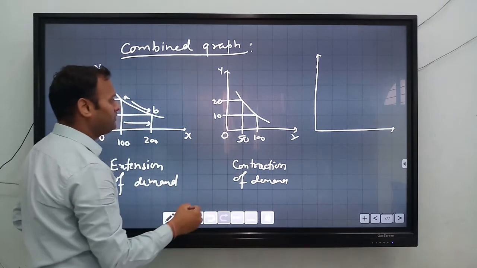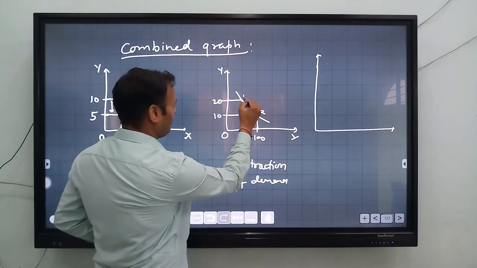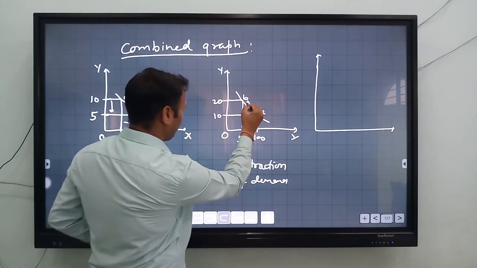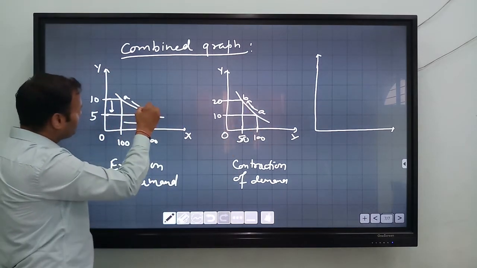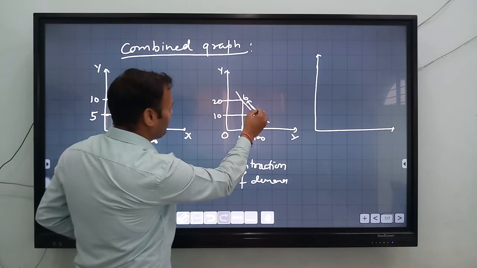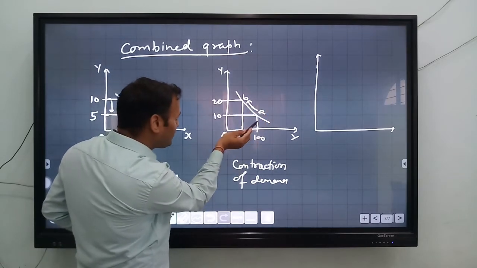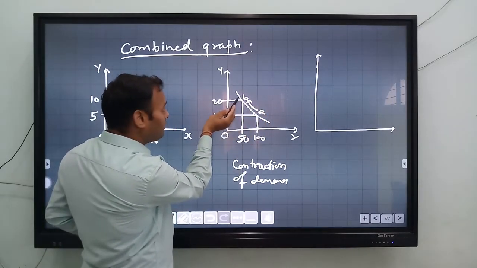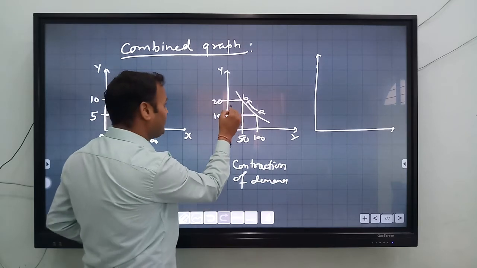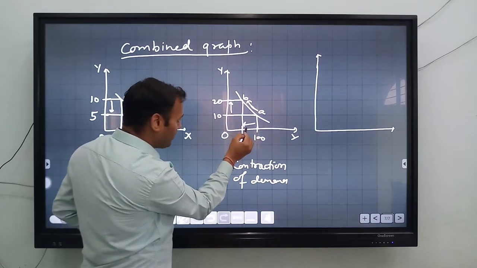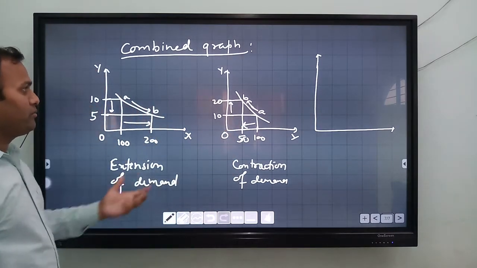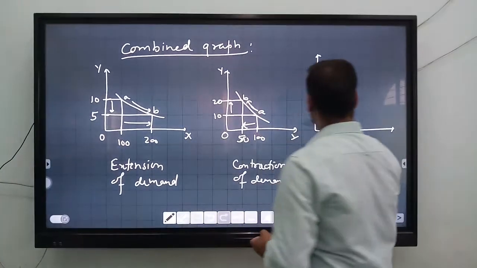Now you can see that here, just look at the arrow. Here the arrow comes from top to bottom. Here bottom to top, meaning you can see that the demand of that particular commodity will decrease when the price will increase. When the price will increase, what happens to demand? Demand is shifted.